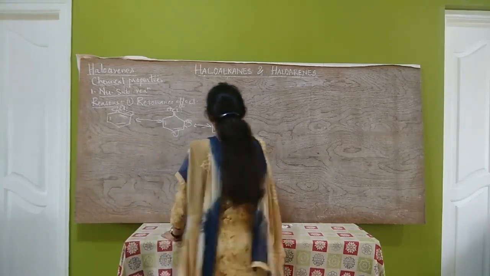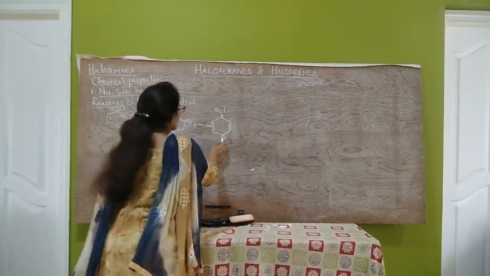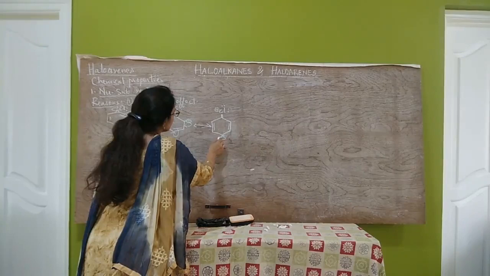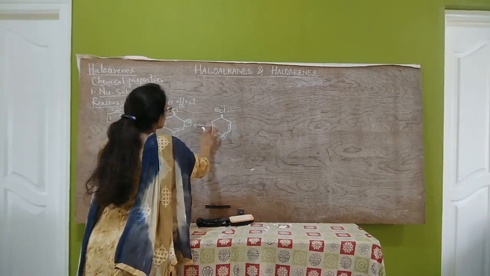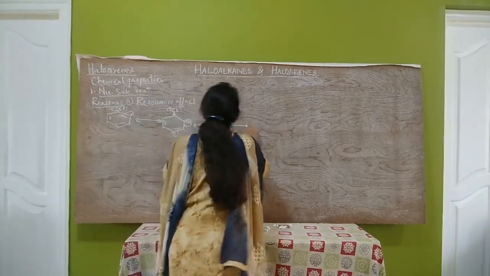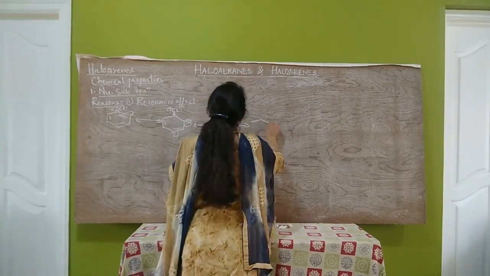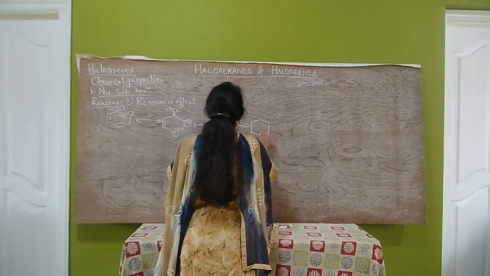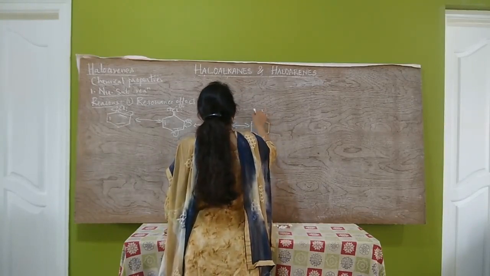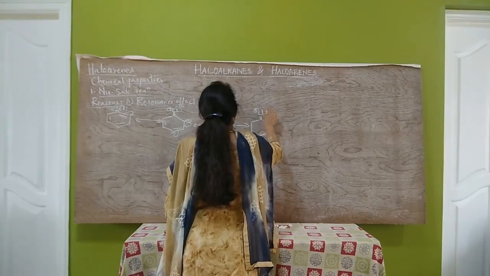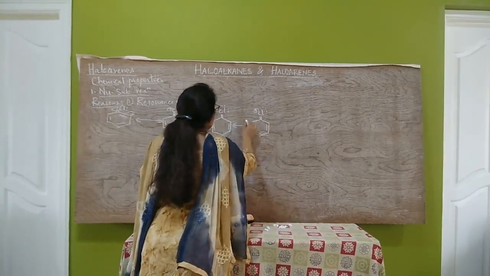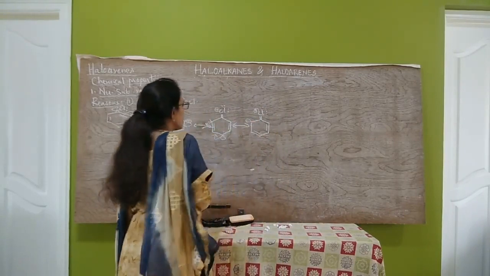Next, again delocalization, because here the lone pair and this pi bond are in conjugation, that is, alternate positions. So the next resonance structure is this double bond, Cl plus, this becomes a double bond now, and this is negatively charged.